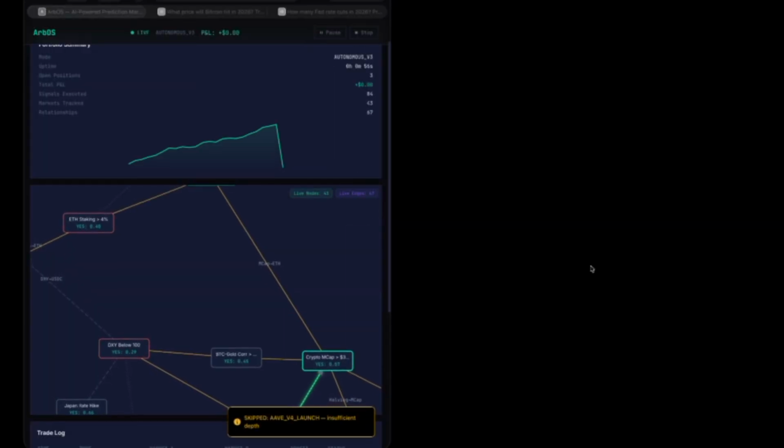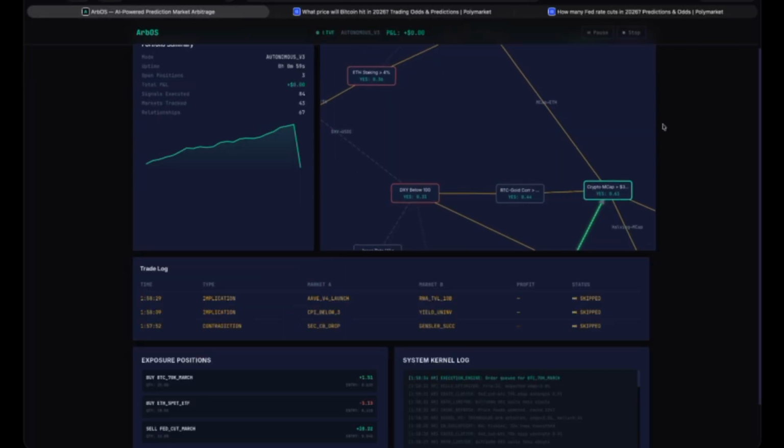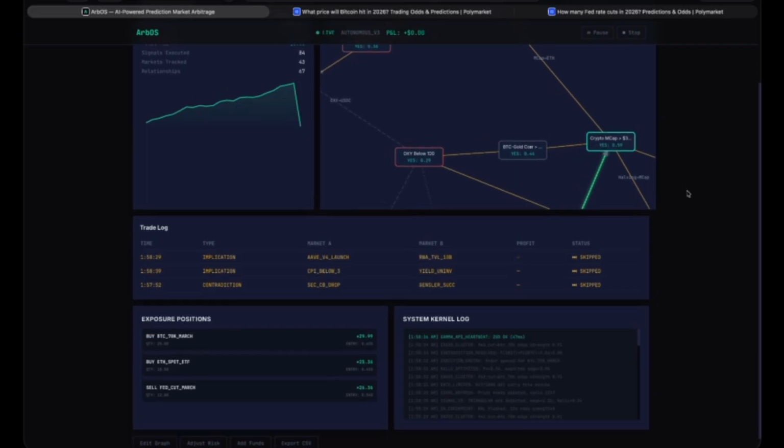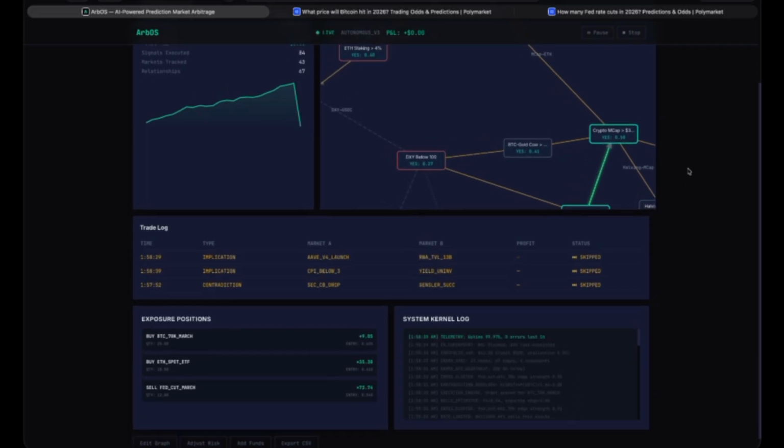Two legs, profit locked, no directional risk. arbOS doesn't predict the future. It finds where the market disagrees with itself and takes the other side.